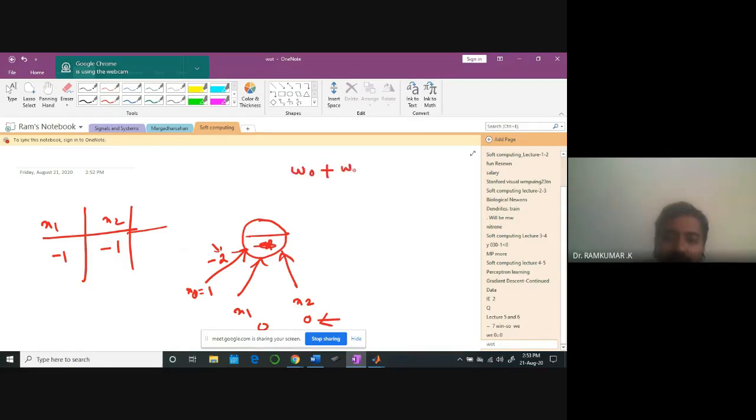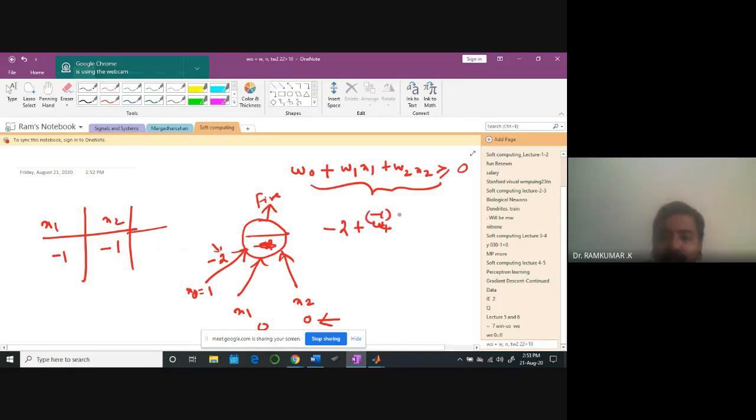W0 plus W1 x1 plus W2 x2 should be greater than or equal to 0. In order for this neuron to fire, this condition has to be satisfied. So naturally, W0 is -2, the weight, that is the bias. This W1 is -1. Input is -1 plus -1, -1. Therefore, it is going to be 2.